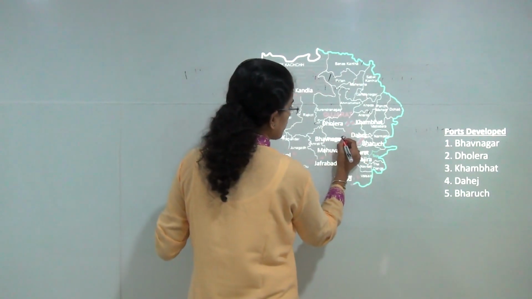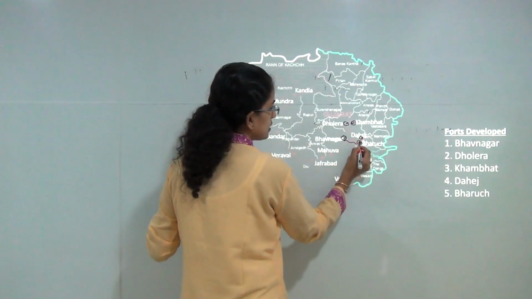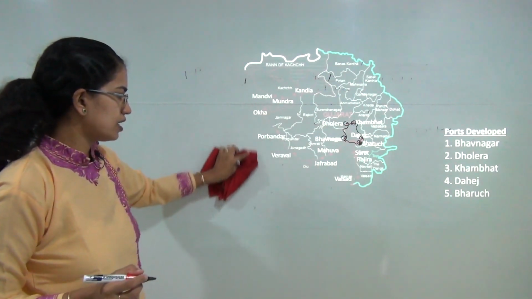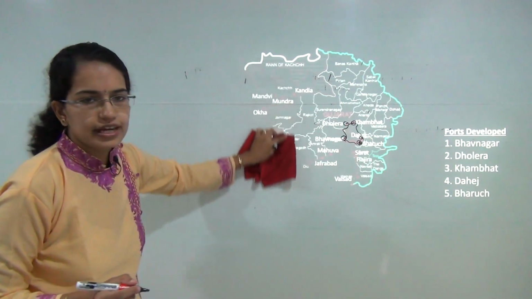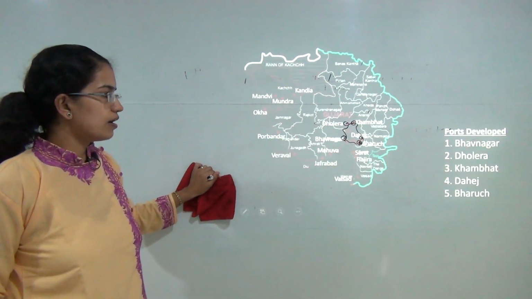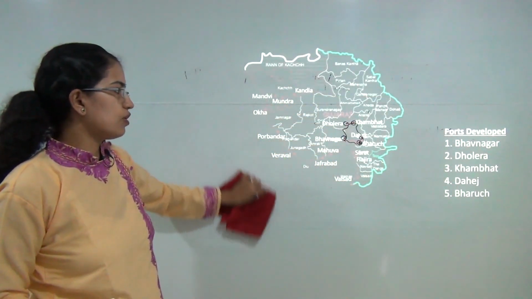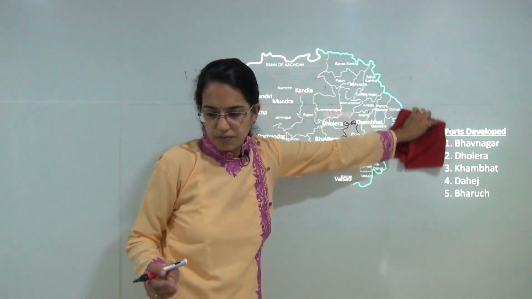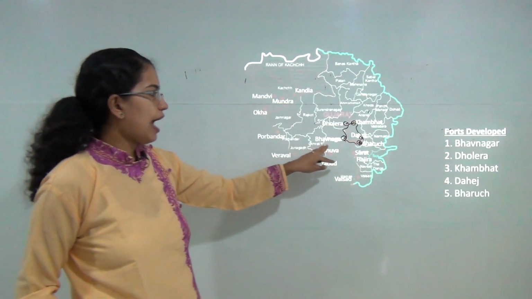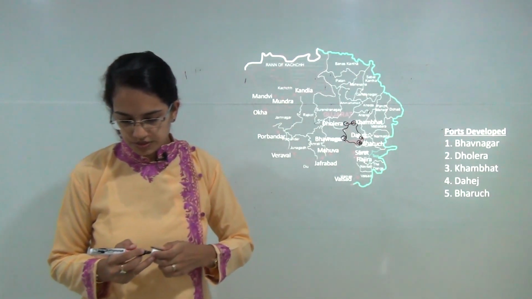These 5 ports together would have a capacity more than the Rotterdam port, and it would be able to carry around 32 crore tons of cargo, and it would generate a revenue of nearly 31,000 crores per year. So these are the developments in the case of ports. Bhavnagar will witness much more speedy development.